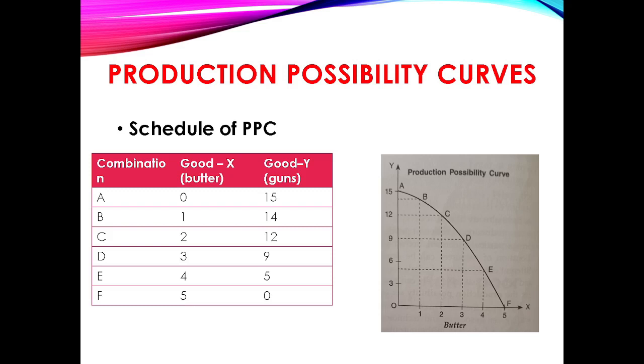Any point inside the production possibility curve indicates the combination of two goods and services that will be produced when the country's resources are underutilized or inefficiently utilized.